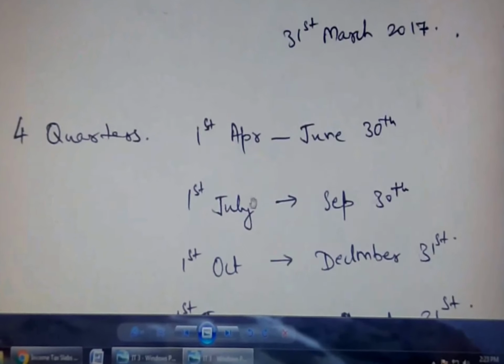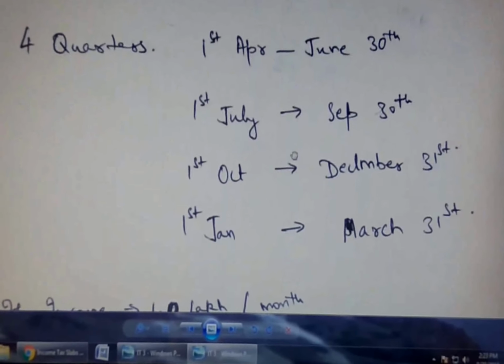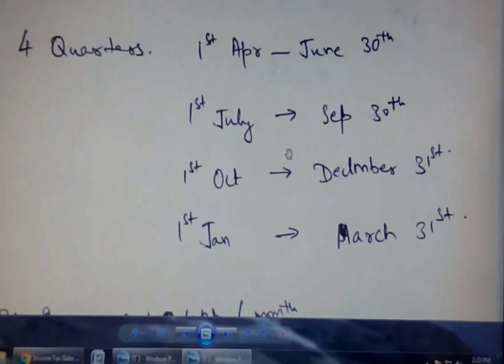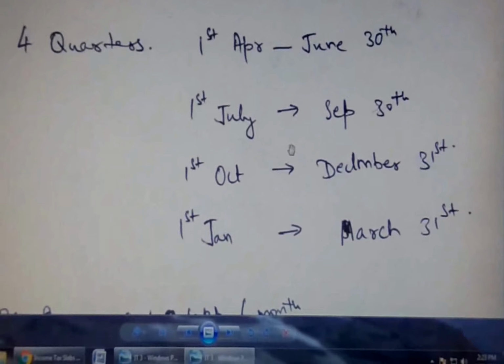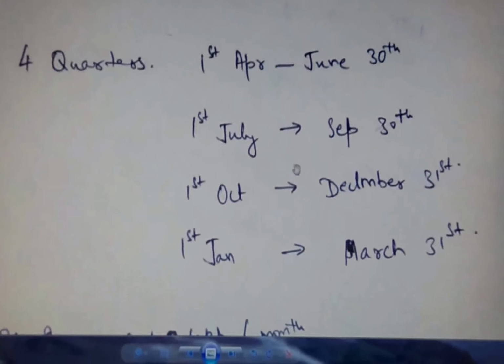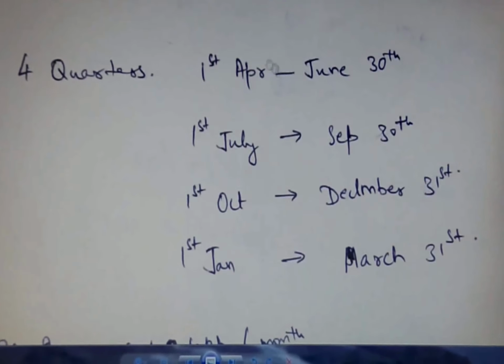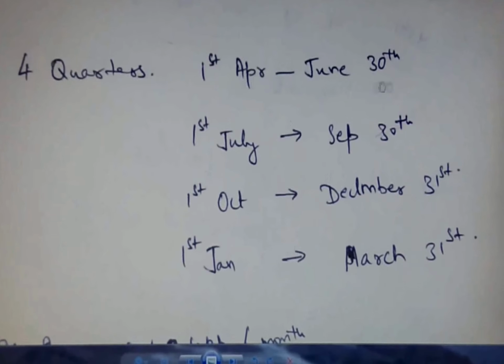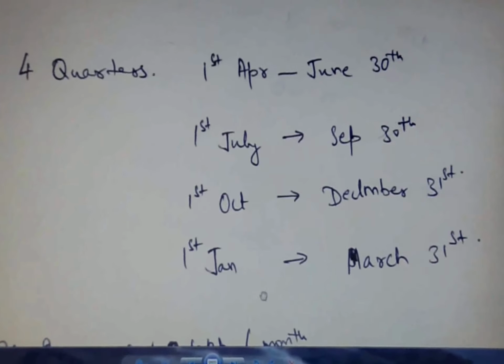But the income tax is not paid on an annual basis. This is the major trick that the IT Department of India has done. We have to pay the income tax in 4 quarters. The quarters are basically from 1st of April to June 30th, and likewise of 3 months each, 4 quarters we get, right?